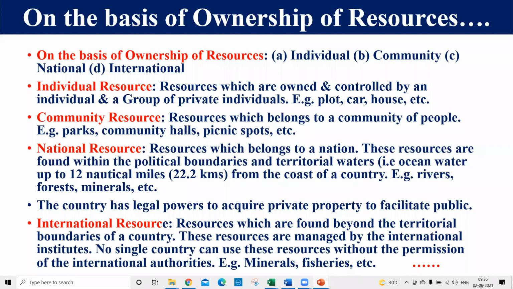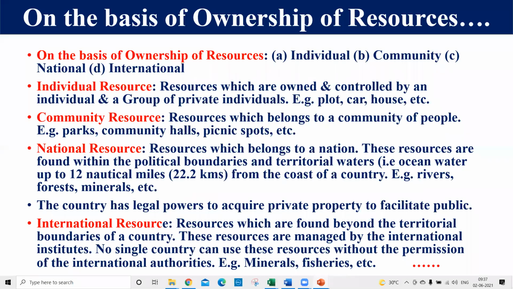Right, friends? Now, the second type of resource is community resources. These are resources which belong to all the members of that particular community. It means these resources are controlled and managed by all the members of the community. Every person can use them in an equal manner.